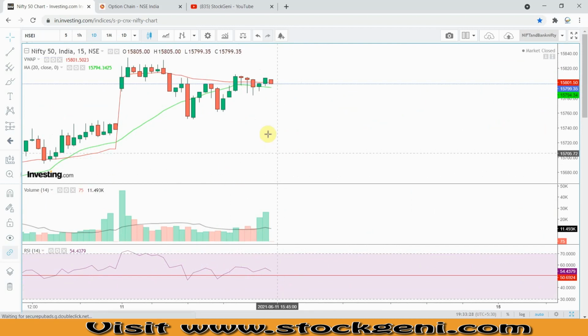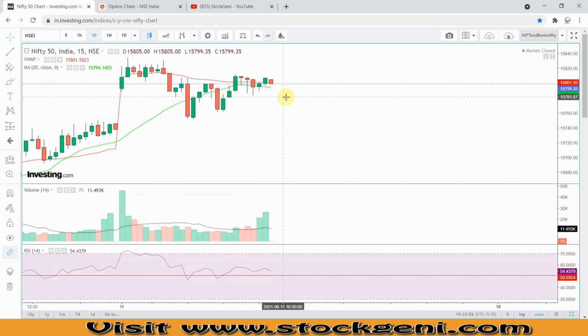Now if you see, it is above what? Above this 20 days moving average, right? It is above the 20 days moving average, and it is just close below the VWAP but above the 20 days moving average. So this is very important to understand: when this kind of situation arises, how will you handle it?